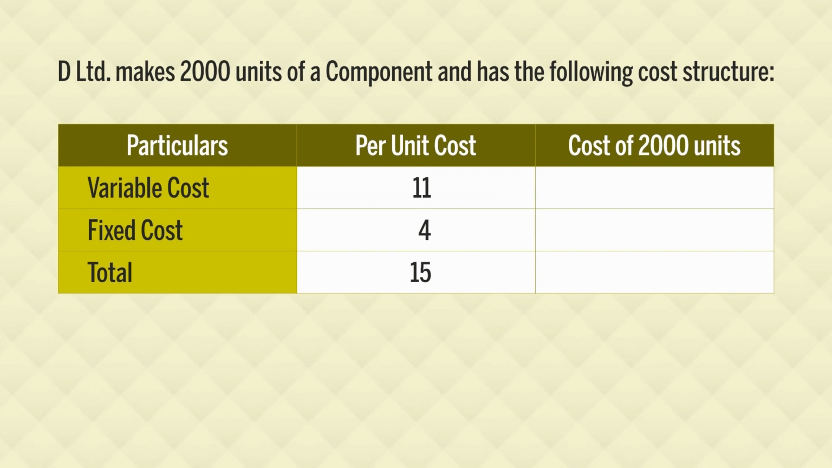That is the per unit column we are having, and we are also given a cost column, which is the total cost of manufacturing 2000 units of components. In case of variable cost, the total cost is 22,000. In case of fixed cost, it is 8,000, and the total cost is 30,000 for manufacturing 2000 units of the components. So, here variable cost is given, fixed cost is given. Variable cost is relevant cost, fixed cost is our irrelevant cost.